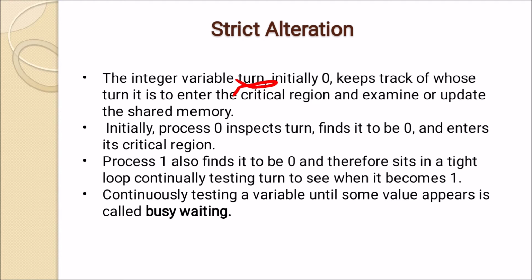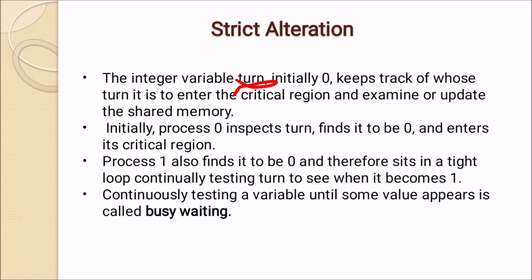Whenever that process exits the critical section, it is turned off, so that the other process knows the previous process is not in the critical section, and now it's my turn to execute in the critical section.